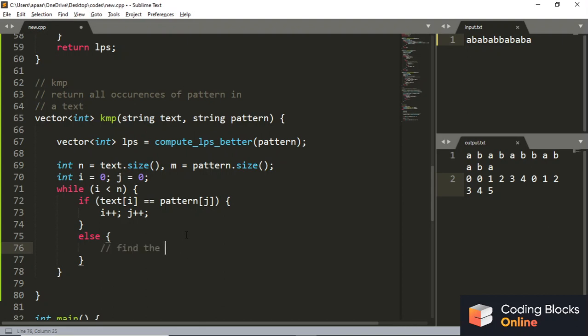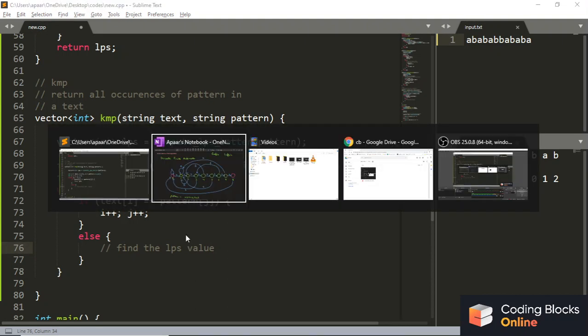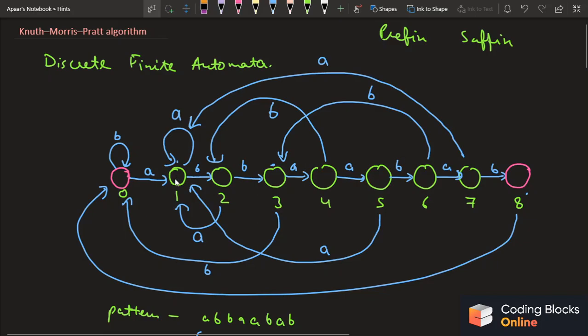Otherwise, if they don't match, then what I do is find the LPS value. Go back to that LPS value, which will give me the longest prefix which was already matched with the suffix, and now try to add the current character after that. Basically these are the back transitions.